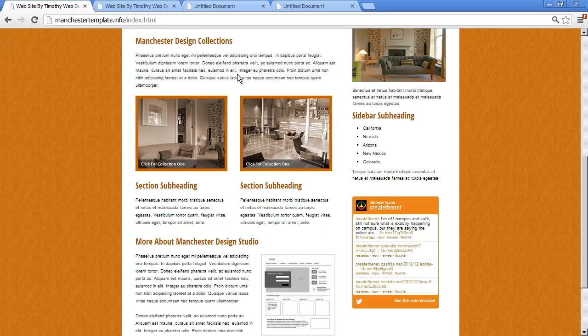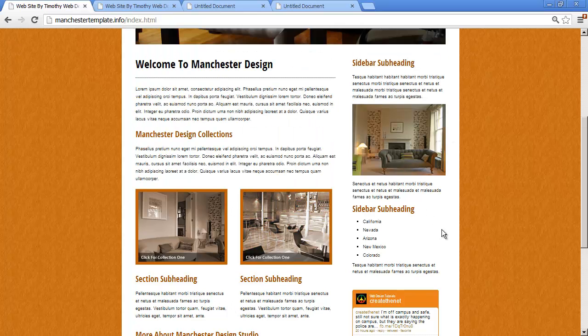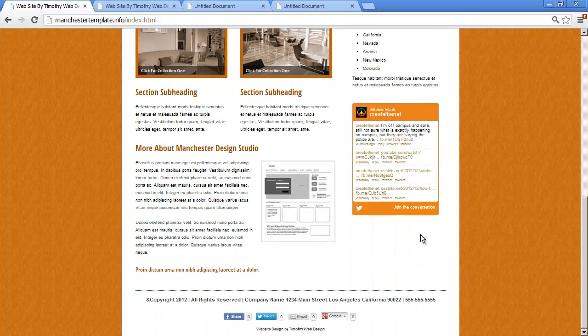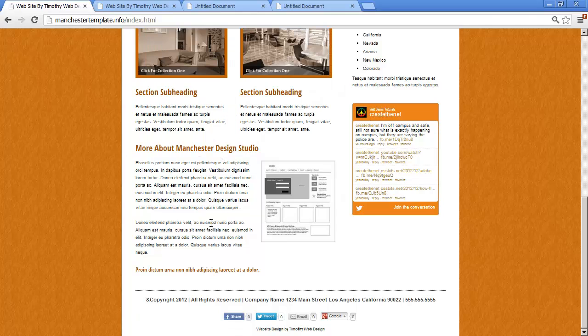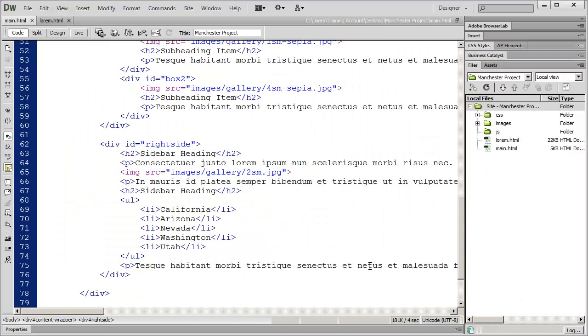Now, we sort of stopped working on our content area after we did these 2 subsections here, and we moved up to put some material in our right sidebar, but there actually is some more material in here. You see we have another heading right here, an image, and a couple paragraphs of text, as well as this item right down here. So let's go ahead and put that in to our content section.